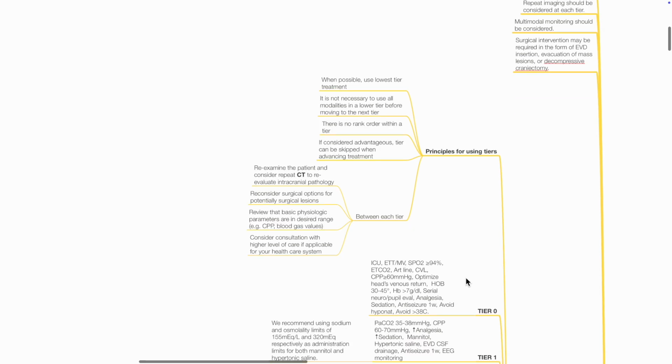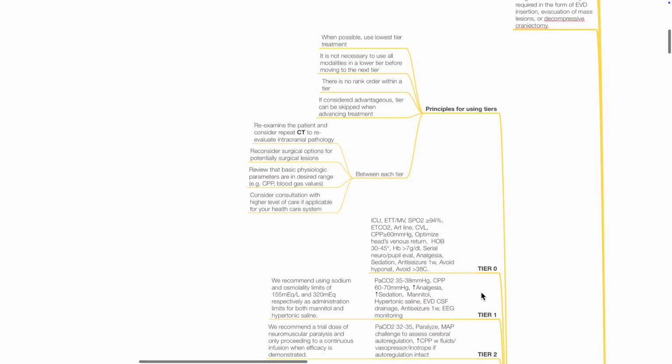Tier 0, ICU setting management: endotracheal intubation and mechanical ventilation. Keep SpO2 94% or more, with EtCO2, arterial line, CVL, and CPP monitoring. Keep CPP 60 mmHg or more. Optimize head venous return with head of bed elevation 30 to 45 degrees. Keep Hb 7 grams per dL or more. Serial neuro and pupil evaluation. Analgesia and sedation. Anti-seizure medication for 1 week. Avoid hyponatremia and avoid temperature more than 38 degrees Celsius.